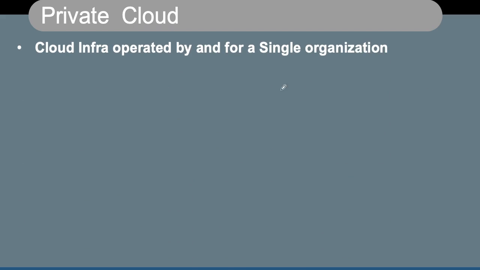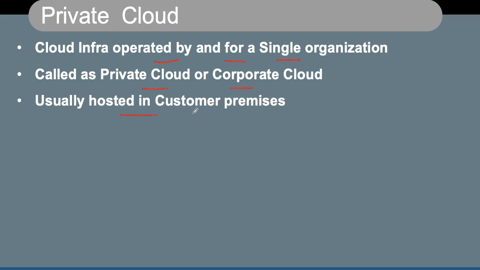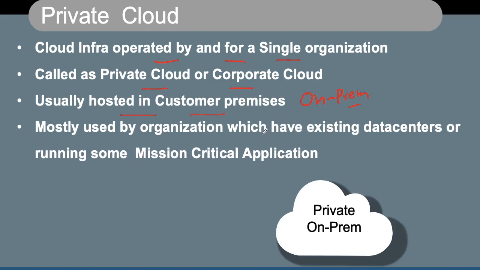Now private cloud will be operated by and operated for a single organization, called a private cloud or corporate cloud, usually hosted in customer premises, which is also called an on-prem data center, mostly used by organizations which have an existing data center and are running some mission critical applications.